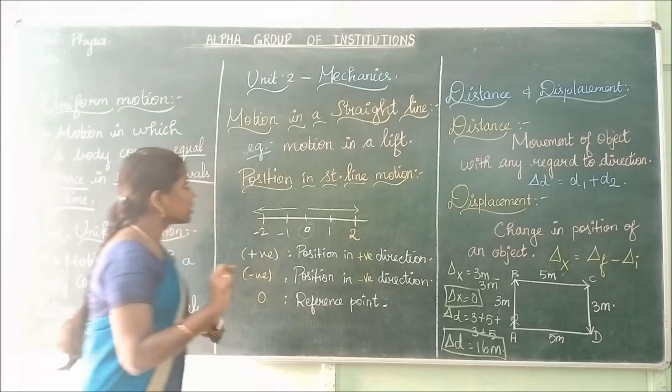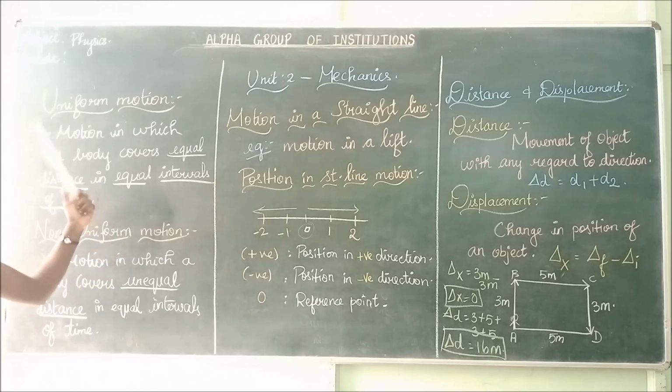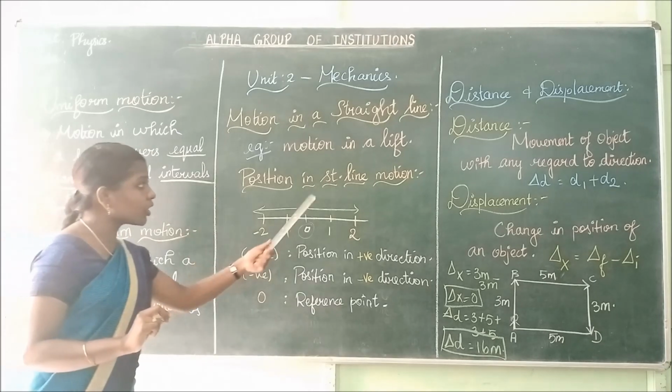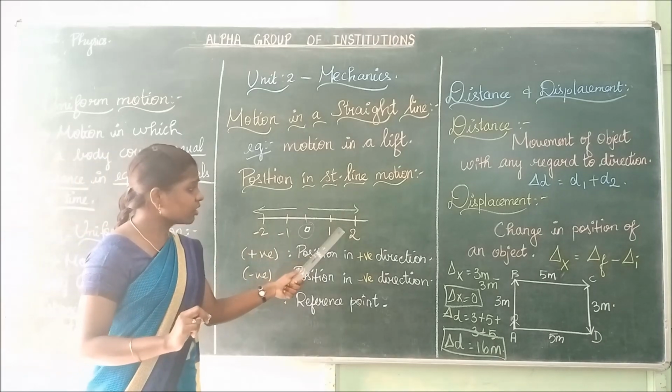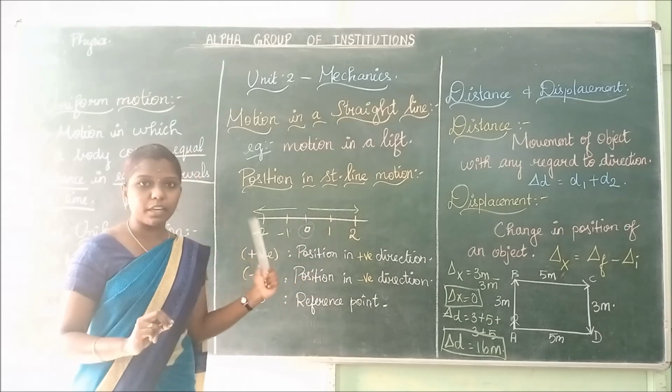Is it clear? Yes. We have seen what is meant by uniform motion and non-uniform motion, motion in a straight line and position in straight line motion. This is motion of objects in the positive direction, motion of objects in the negative direction, and